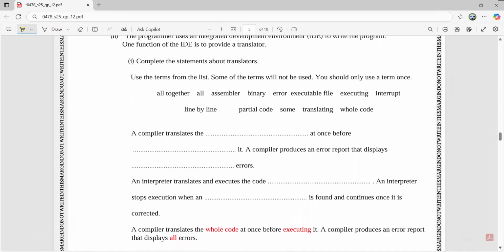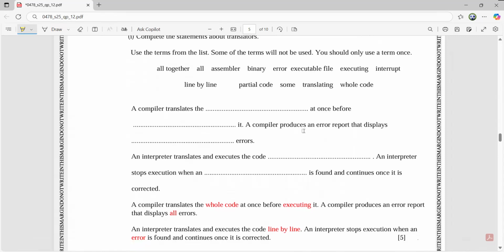A compiler translates the whole code at once before executing it. A compiler produces an error report that displays all errors. An interpreter translates and executes the code line by line. An interpreter stops execution when an error is found and continues once it is corrected.